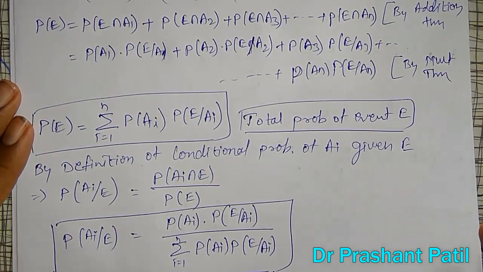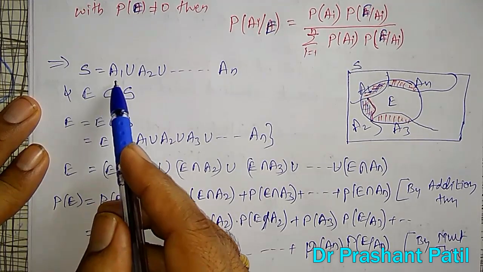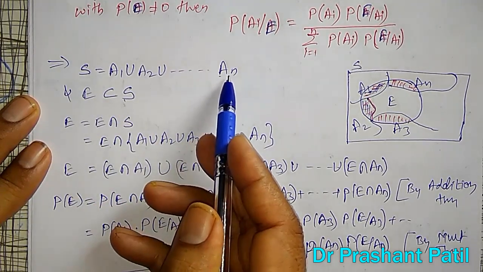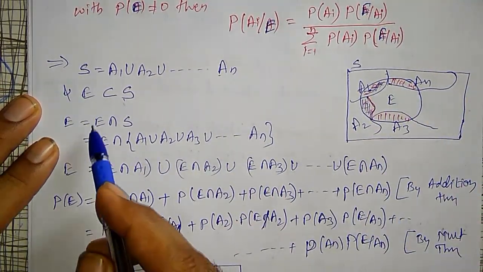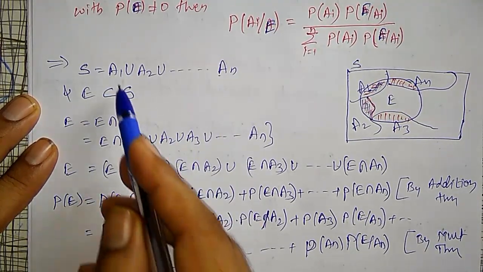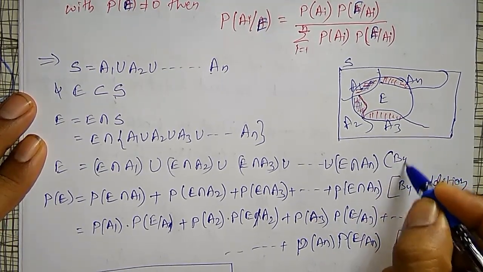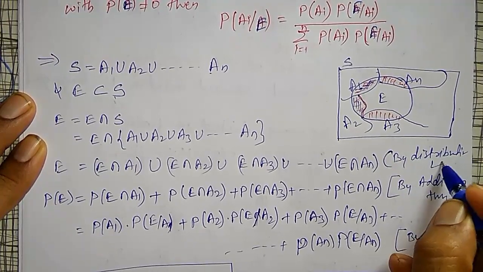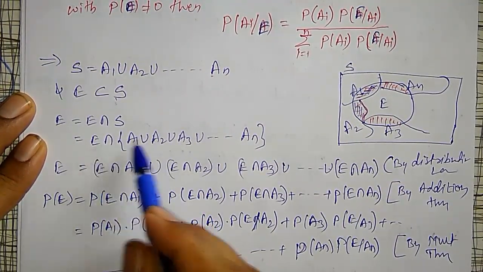Please prepare this. Once again, if you want, I will explain here. If S is the union of all A1 up to AN, and E is a subset of S, therefore E I can write as E intersection S. Then S can be replaced by the union, and by the distribution law I can write E intersection A1, E intersection A2, E intersection A3, like that.